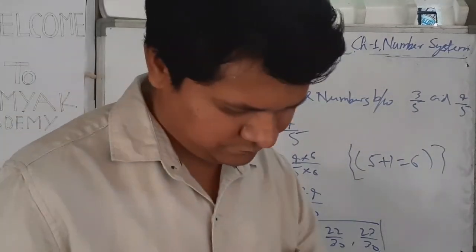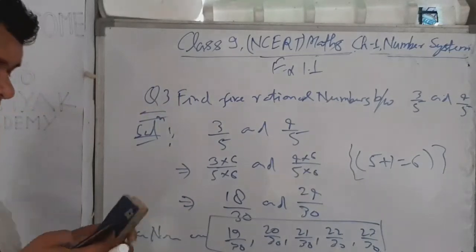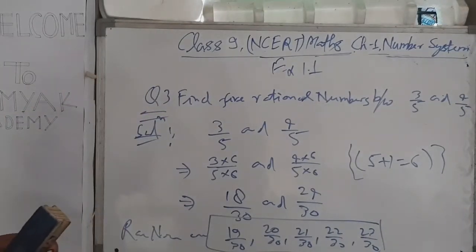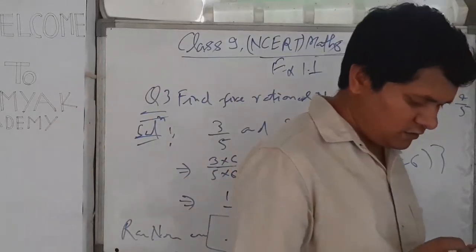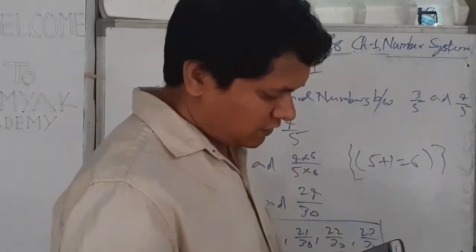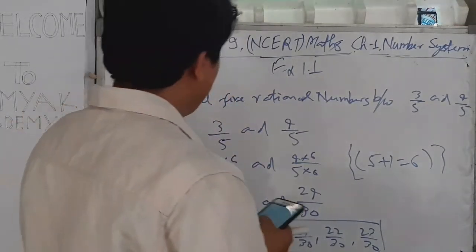Now a few statements are given in question number 4. We have to give reasons for our answer.